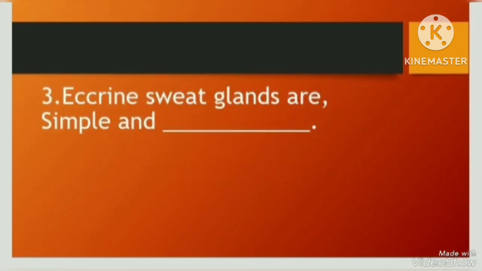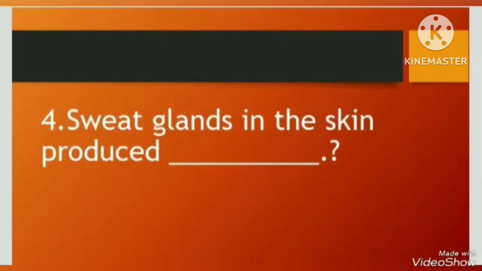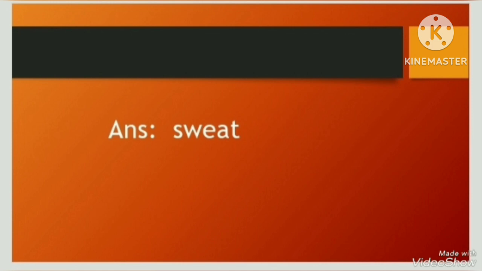Eccrine sweat glands are simple and dash. Coiled. Then the last question. Sweat glands in the skin produce dash. Sweat. Correct answers. I hope you get the basic ideas about the topic we have discussed.